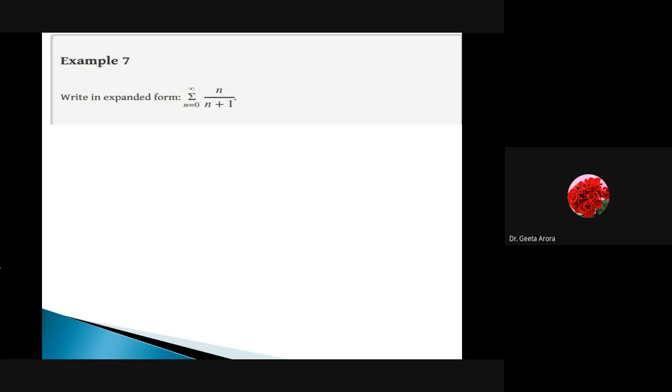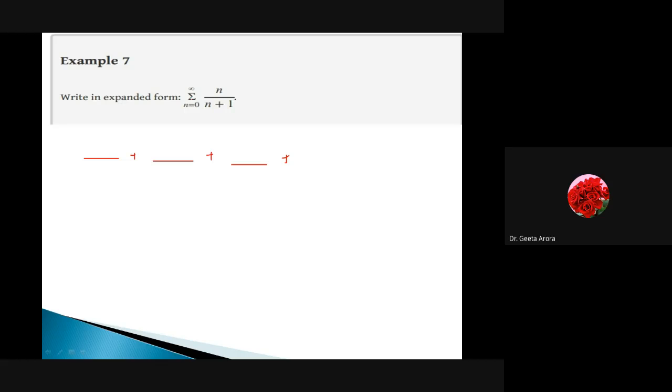On my pen and paper, if I have to do it, then what I will do: here the summation is from n equals 0 to infinity, correct? And I will write down n divided by n plus 1. If I take n equal to 0, it means 0 divided by 0 plus 1. This is the first term. And here we are saying again summation. So here we have to write down the first term plus second term plus third term plus...